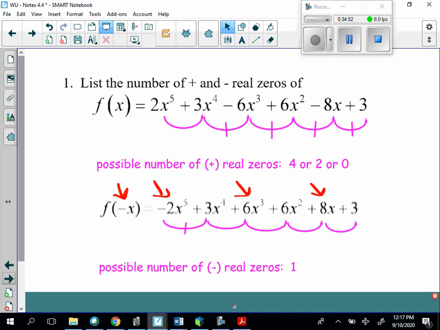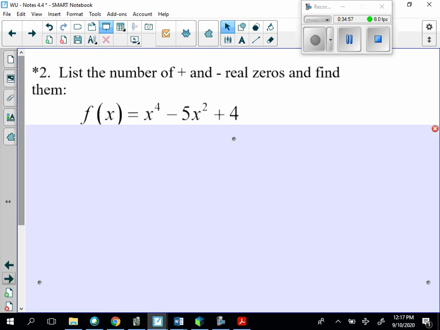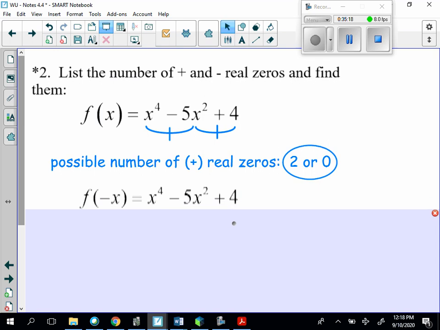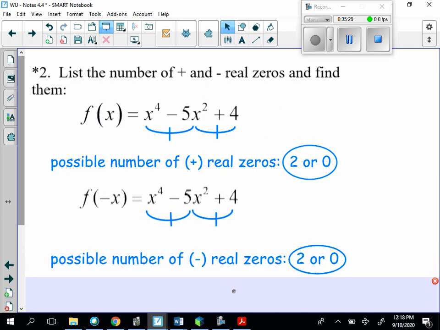I'm going to the last slide. List the number of positive and negative real zeros and find them. So you do this one on your own. We look for the sign changes in x to the fourth minus 5x squared plus 4, and there are in fact two sign changes. So the possible number of positive real zeros are 2 and less than that by an even number without going negative, so 2 and 0. Now, we can't change the signs in this problem because the exponents are even, so the signs won't change. So the answer will be the same for negative real zeros. The possible number of negative real zeros are 2 or 0.